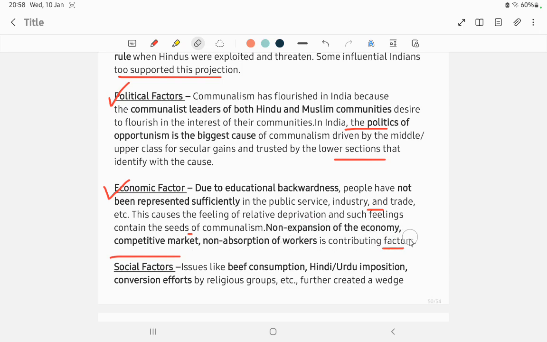And others are non-expansion of the economy, a more competitive market, so jobs are reduced, and non-absorption of workers, meaning industries do not employ workers. Non-absorption of workers. So these are some of the economic factors.